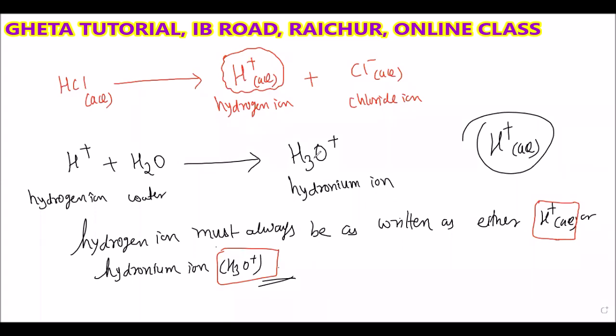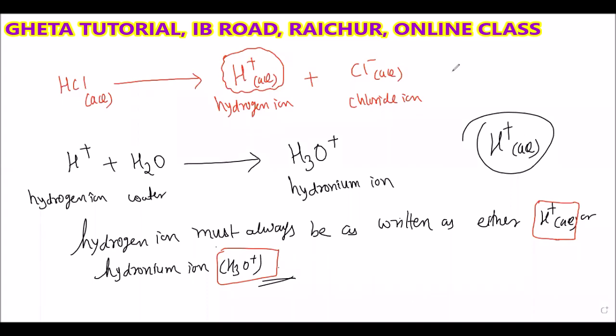So what is common in all acids? H plus ions and hydronium ions? No. Common in all acids is hydrogen. But this hydrogen ion and hydronium ion is produced only when the acid is dissolved in water.